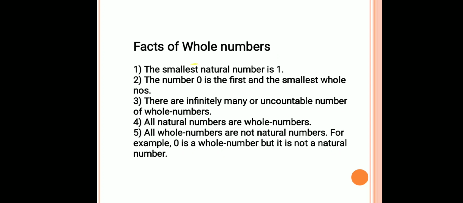Now let us see some facts of whole numbers and natural numbers. The smallest natural number is 1 and the smallest whole number is 0. There are infinitely many whole numbers. All natural numbers are whole numbers, but all whole numbers are not natural numbers. For example, 0 is a whole number but it is not a natural number.